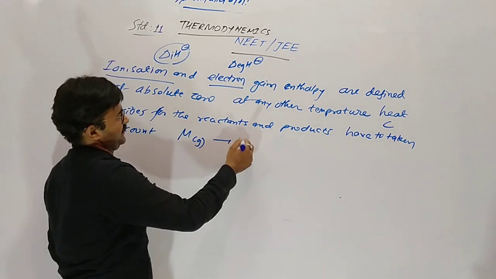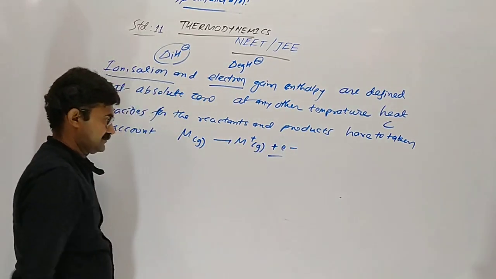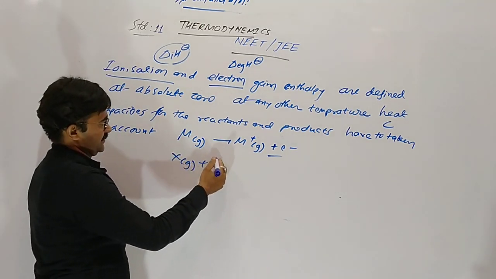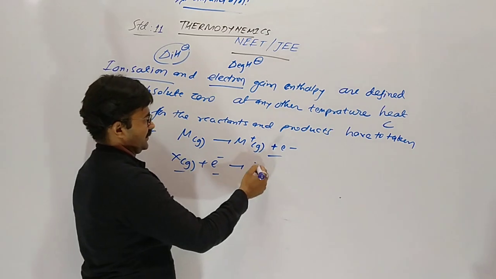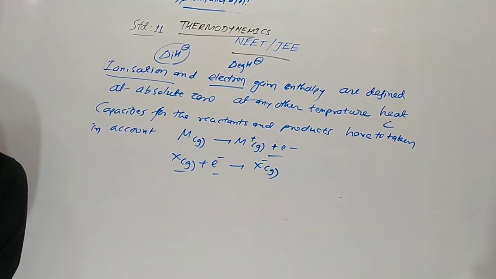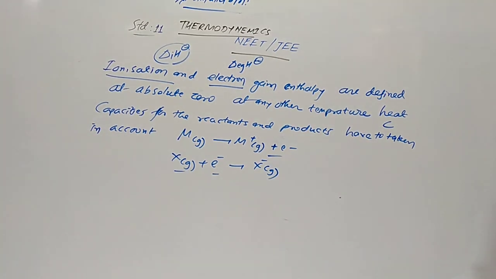Suppose a gaseous metal releases 1 mole of electrons, this is ionization. A gaseous element gaining 1 mole of electrons gives electron gain enthalpy. At temperature T, how can we define ΔrH(T)?